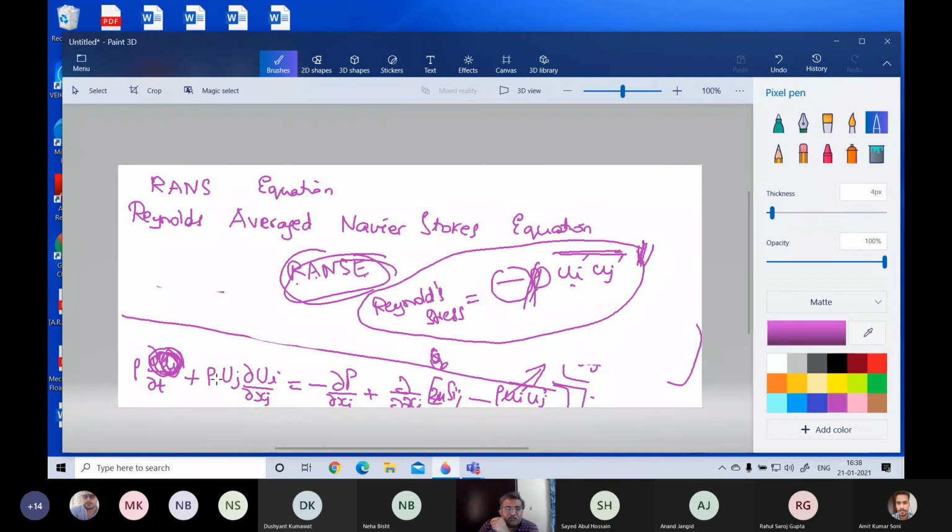Solving comes in the second part. When we solve those equations, we get an additional quantity called rho ui uj bar, which is known as Reynolds stress. This Reynolds stress produces a lot of problems and it has a very high value. So it's not negligible. This Reynolds stress is what we try to model using turbulence modeling. That is what we are going to do next.